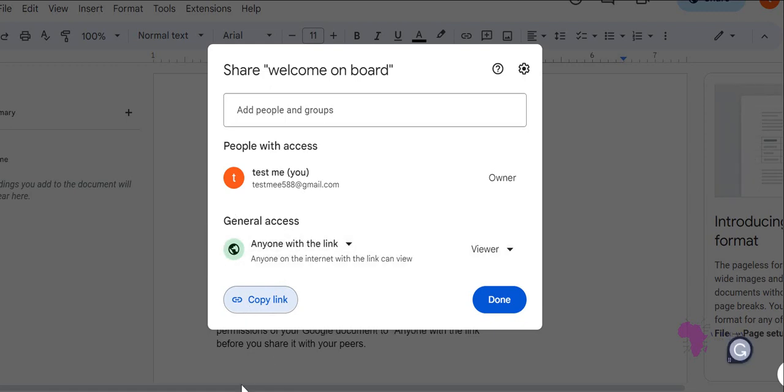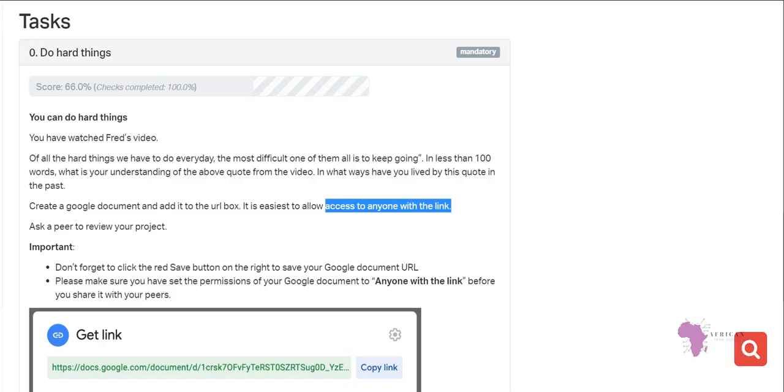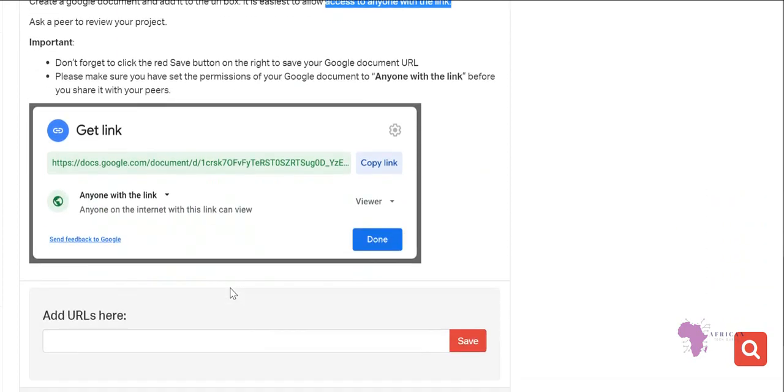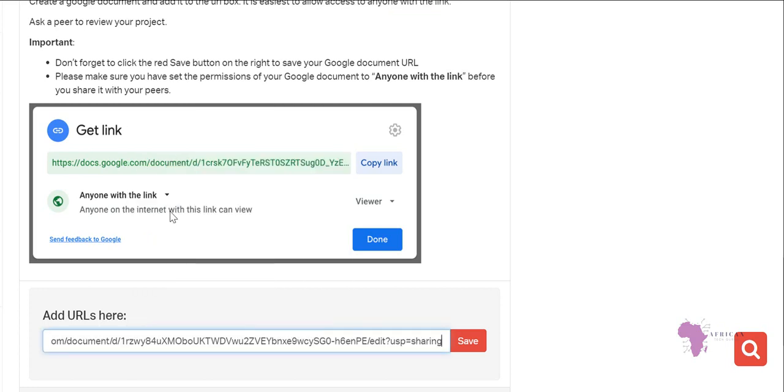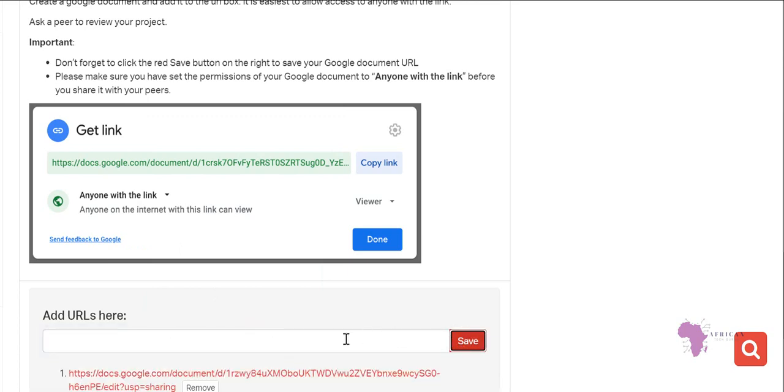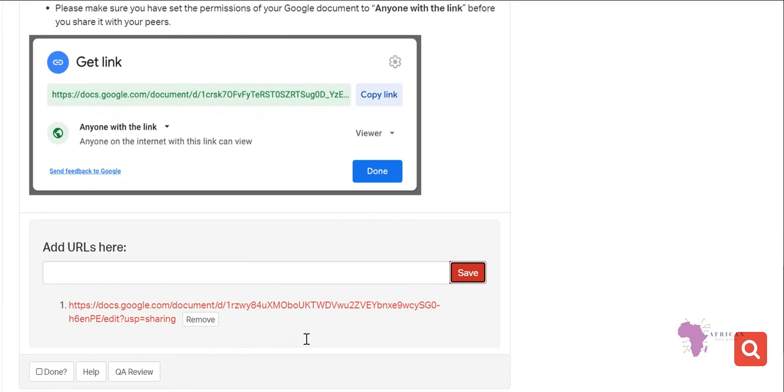When the link is copied, you come to this point like this. You scroll down until you see this one. Here is where you paste your link. Now let's paste here, like this. And then next you click on Save. When you click on Save, that link will appear there. You can see it appear here. Then you click on Done.